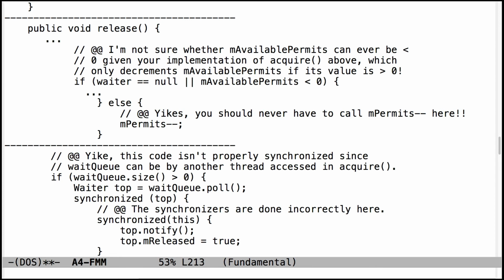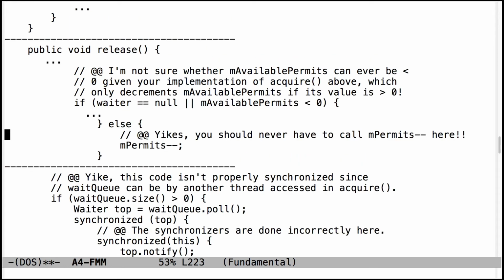A couple places people were checking to see if available permits is less than 0. That probably should never happen if you do acquire correctly, because you're never going to decrement the count if it's not greater than 0. And in this particular case, you don't have to call m permits minus minus, although there are other cases where you do.